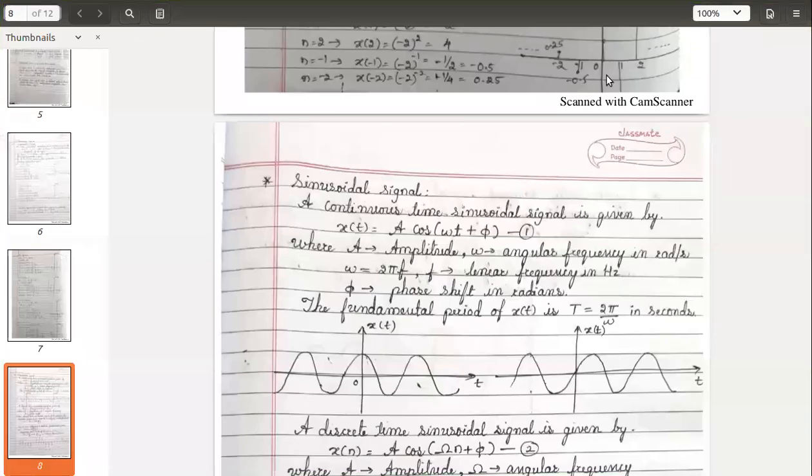Fine. Let's start now with the second type of elementary signal. It is the sinusoidal signal. As I have told you, every elementary signal will be looking at both continuous and discrete time. So first, let's see what is a continuous time sinusoidal signal.